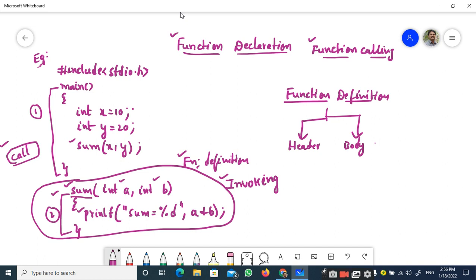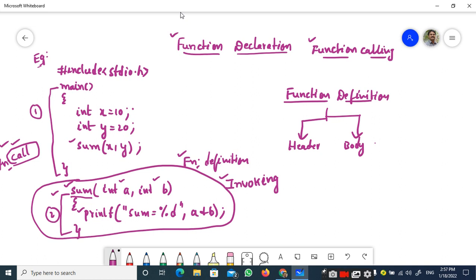So how am I going to make it active, or invoke that function? By making use of the function call. A function is invoked or activated whenever you call that function. This is a very important point.